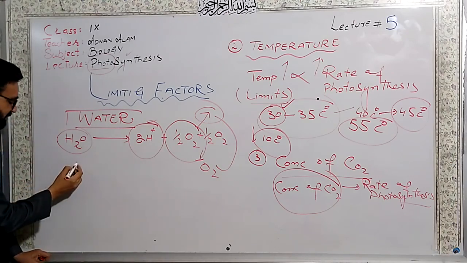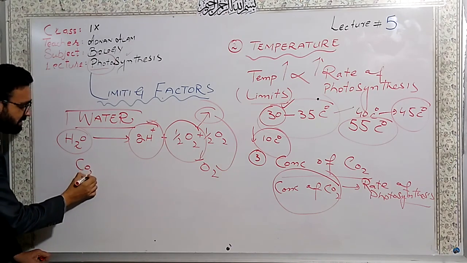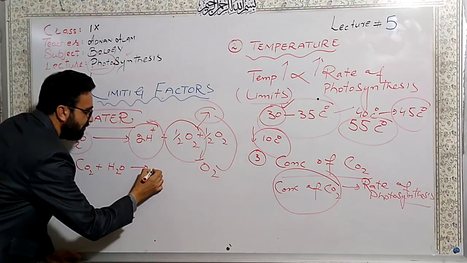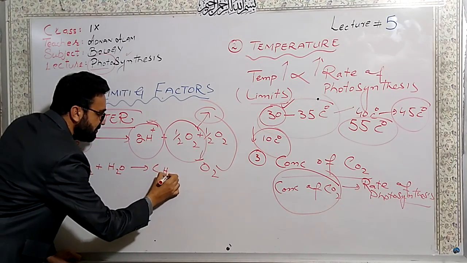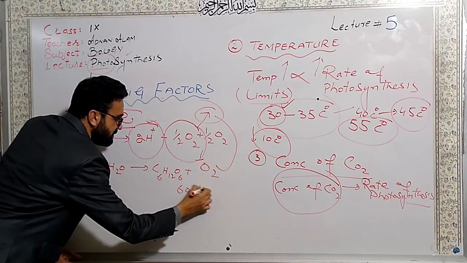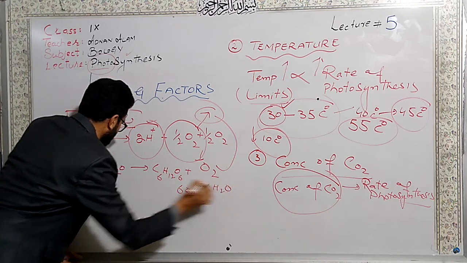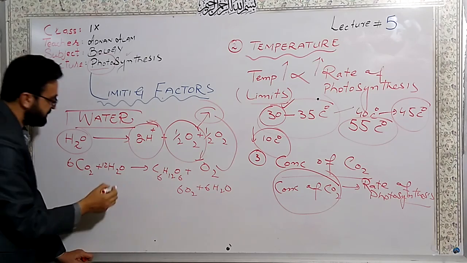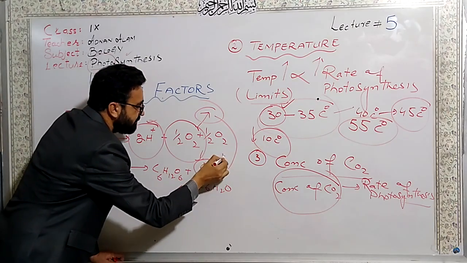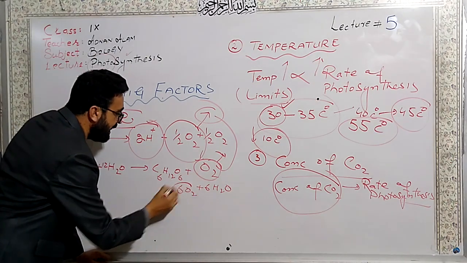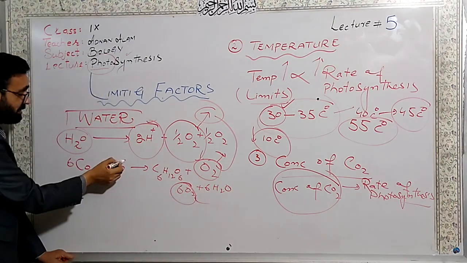And if we see the overall photosynthesis, dear students, this oxygen, which is directly added into the environment, comes from the water.